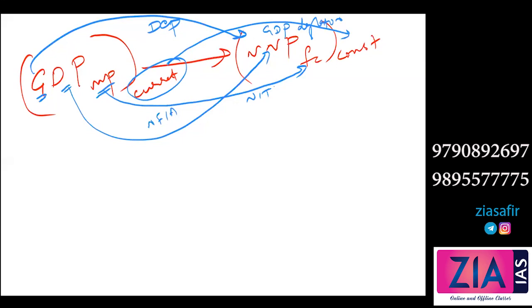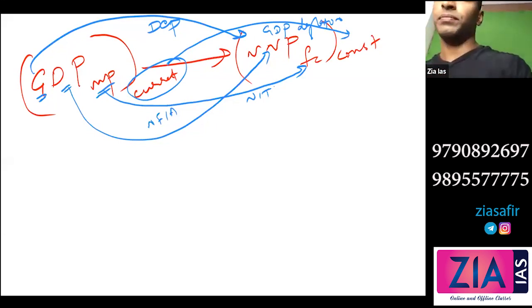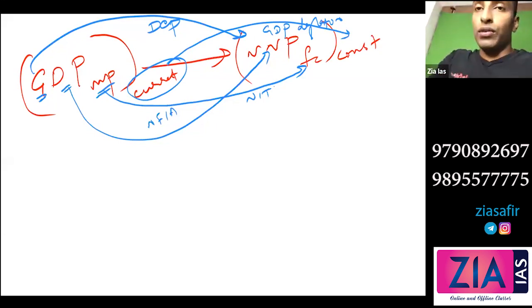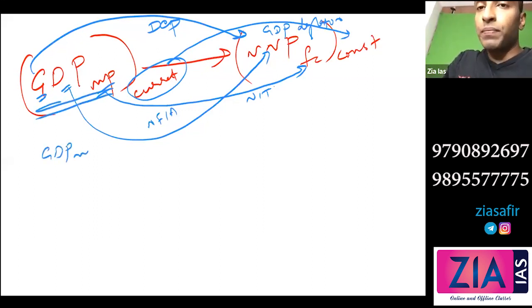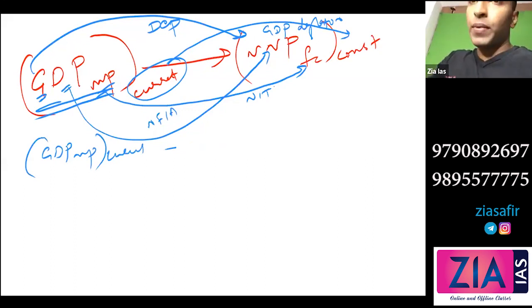Any concept that you're getting, by knowing GDP market price and these concepts, you can convert it. Okay, if you want, I can show you here. First one, GDP market price, current. I will convert this first to NDP, right? So how can I do that? Plus or not plus, what do I do? Minus depreciation. I'll change the first letter. So what will I get?